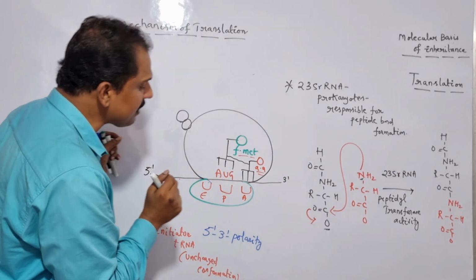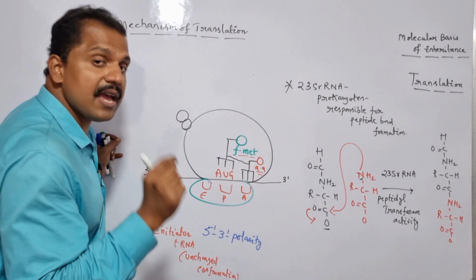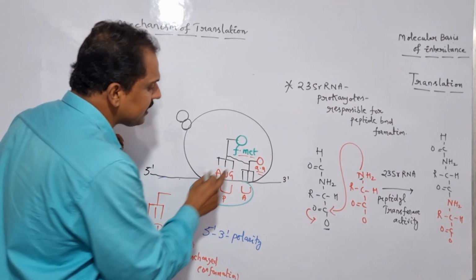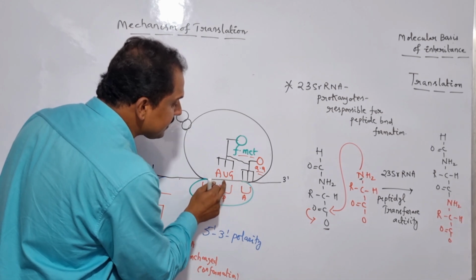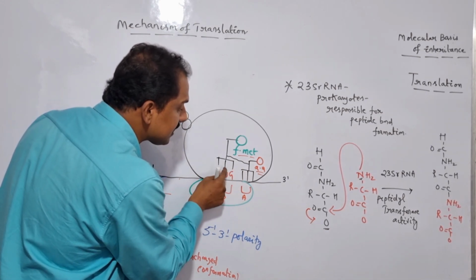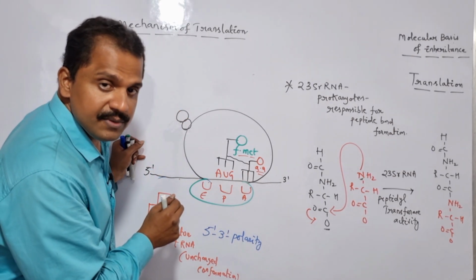Now here the P site of the ribosome is occupied by the amino acid tRNA. Is it clear? The amino acid tRNA successfully translocates from the A site to the P site. So once the amino acid tRNA successfully translocates from the A site to the E site, now the A site of the ribosome is free.